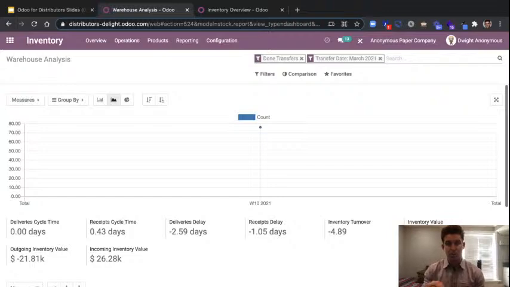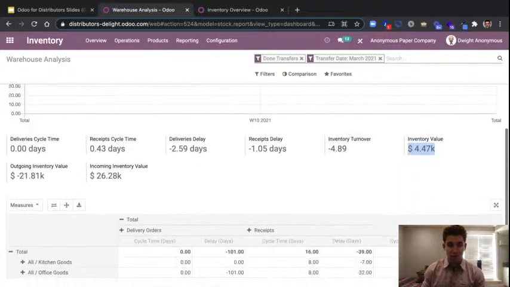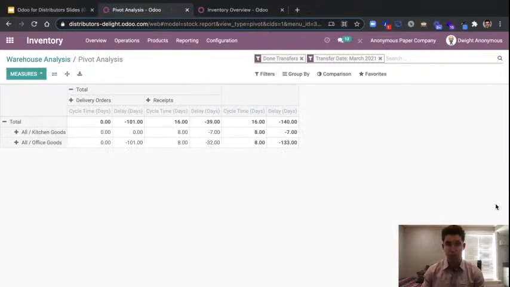But let's get a little bit more specific. Let's say that we want to, at this anonymous paper company, get a projection of what we're expecting to actually sell in this next quarter. And we want to do it with some historical data. We're going to actually be able to use a pivot report here, and we're going to expand this so we can see it in full.